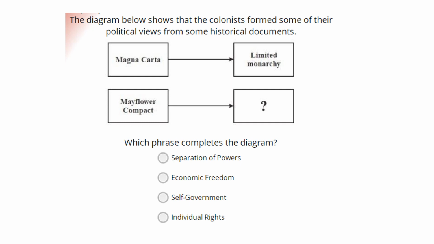The correct answer is number 3, self-government. Magna Carta, we established, is limited monarchy. English Bill of Rights established rights for the citizens. And the Mayflower Compact was self-government. The Puritans had to create their own laws after leaving England.